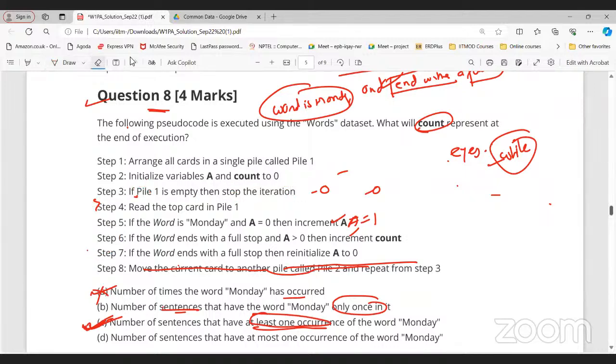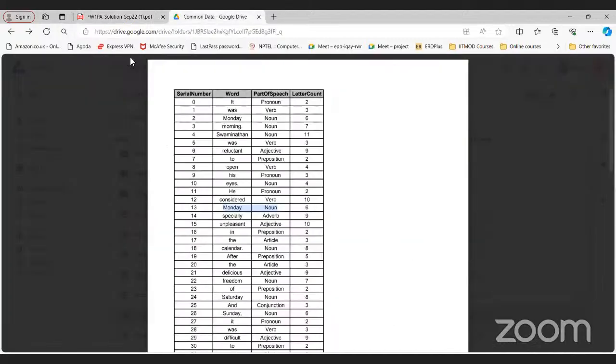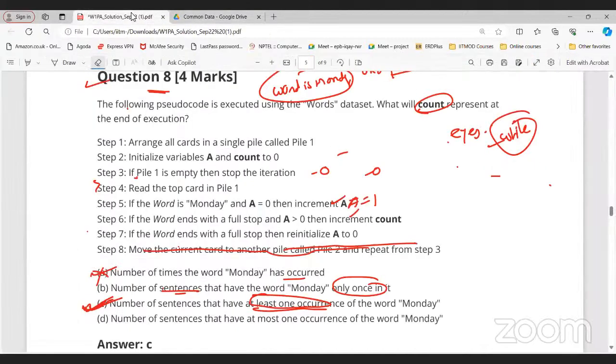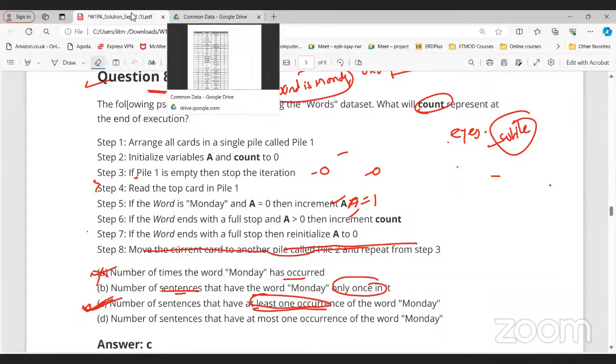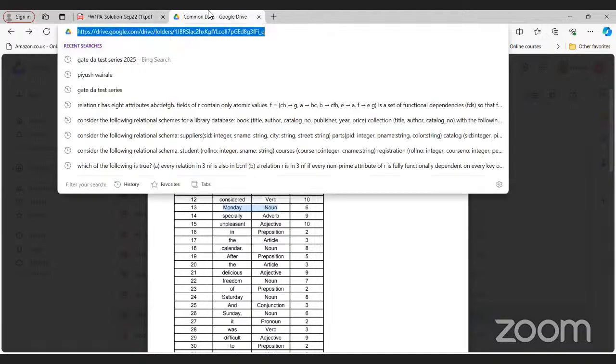Sir, how do we get the PDF? Just go to the common data set. On the left-hand side of your portal, you have an introductory section. In that, you can see a common data set folder. I will paste the link in the chat also. You can directly go through that.